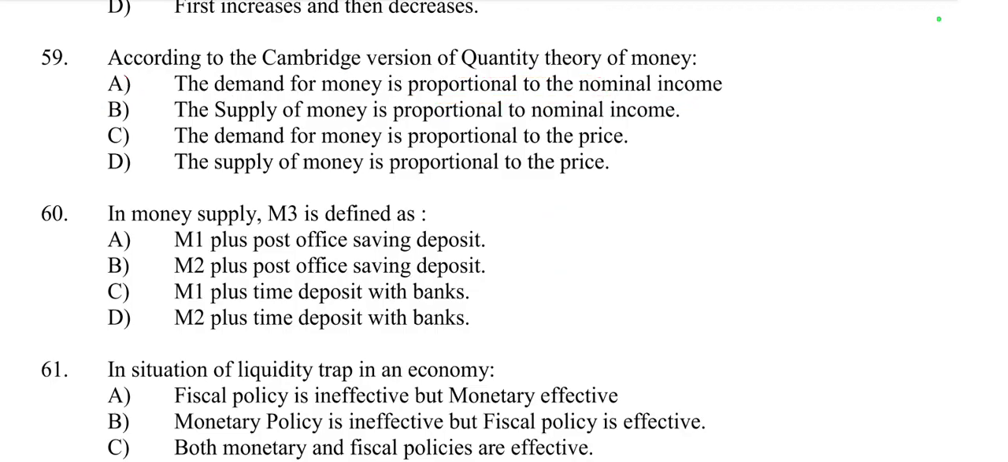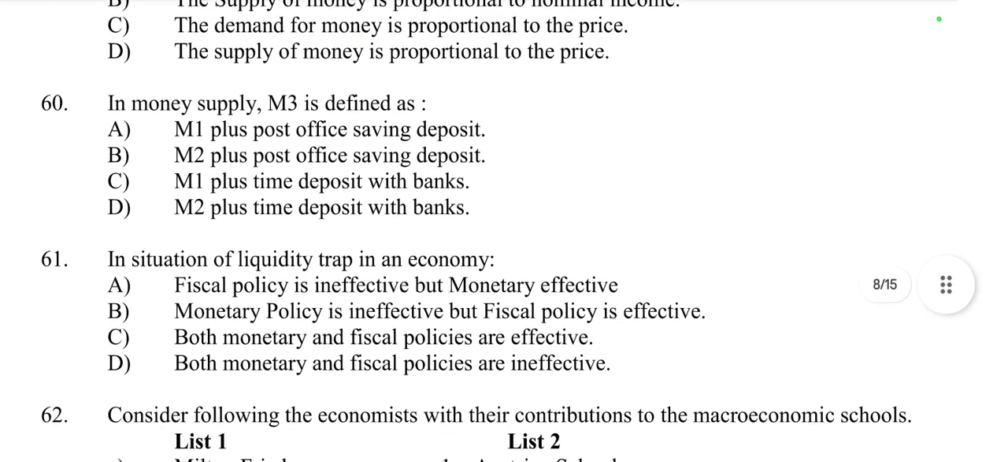Option A is right. Then question number 60. In the money supply, M3 is defined as follows. In M1 we include C plus DD plus OD. Then M2 is M1 plus post office saving. Then M3 is M1 plus time deposit. So the right option is C, M1 plus time deposit with banks. It is called M3, broad money.